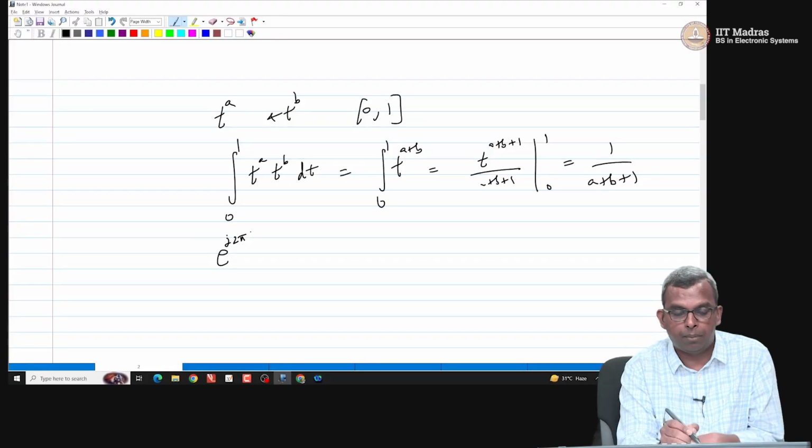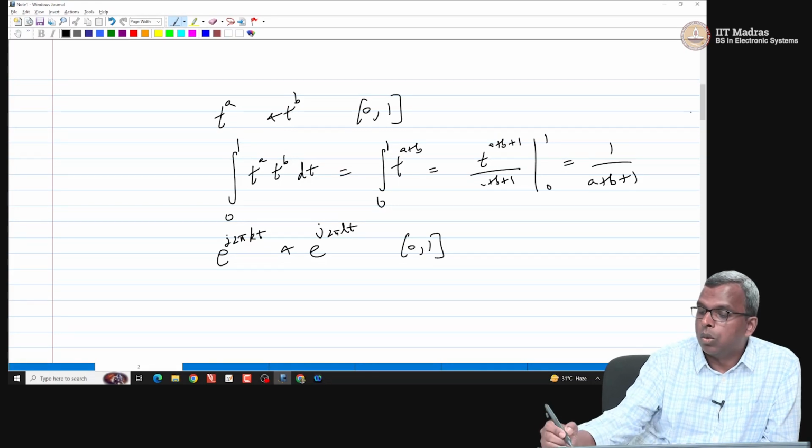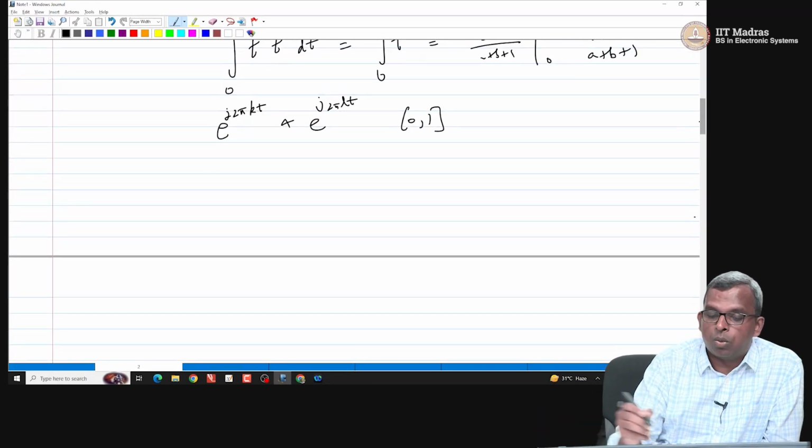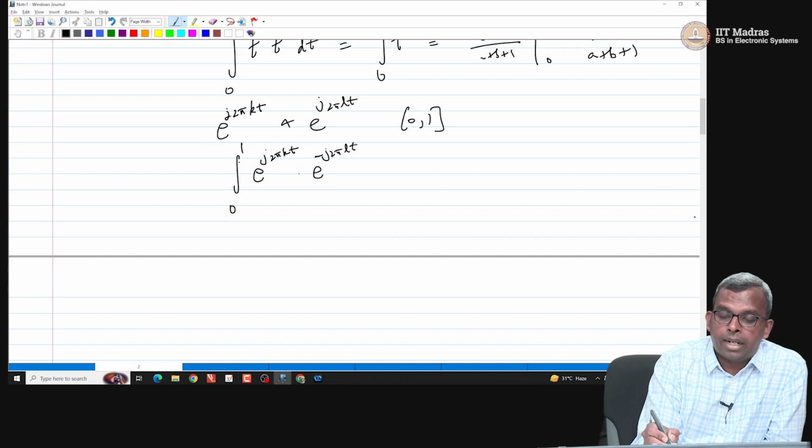e power j 2 pi kt and e power j 2 pi lt in the interval 0, 1. Okay. So this is all complex, and you may be a little bit confused by it. So let me just show you how to do this. It is going to be integral 0 to 1 e power j 2 pi kt times e power minus j 2 pi lt. How did I get the minus j here?